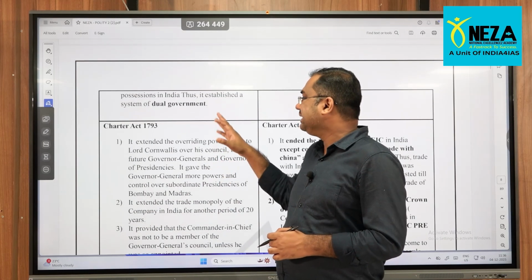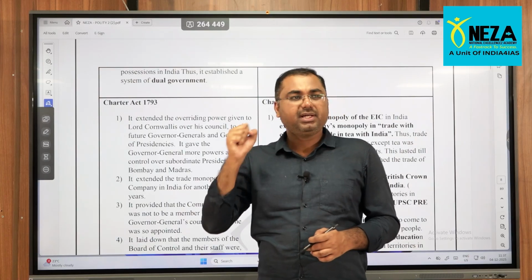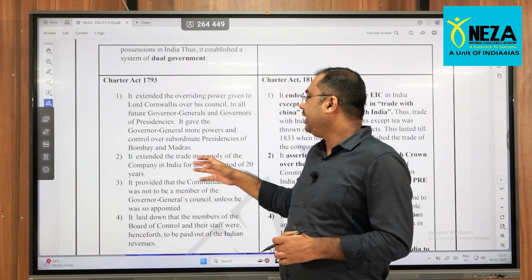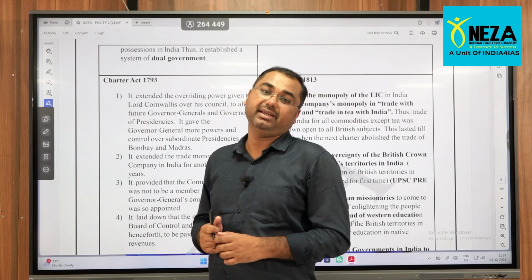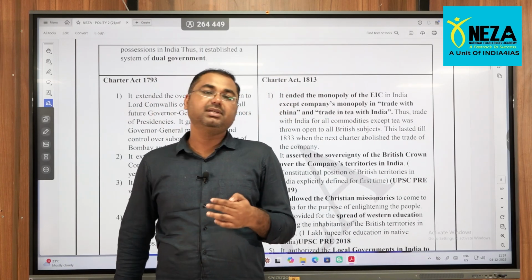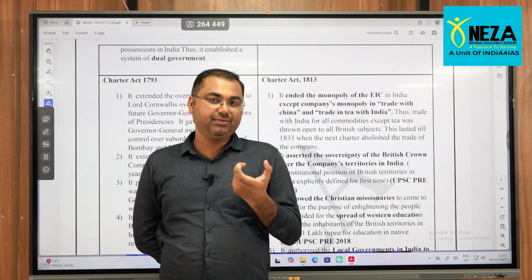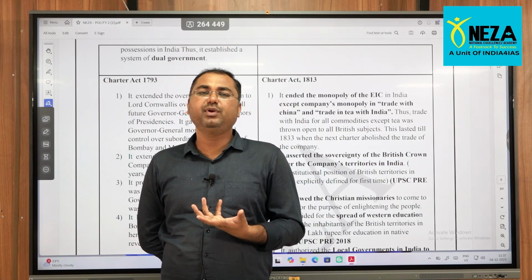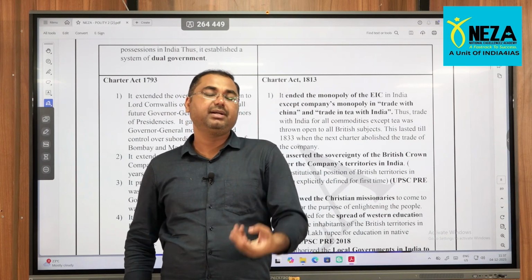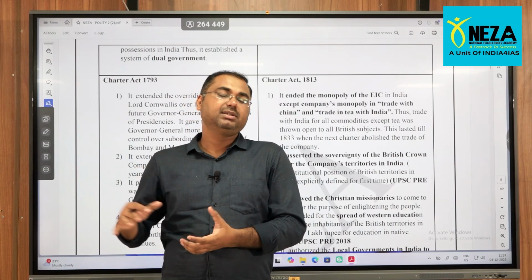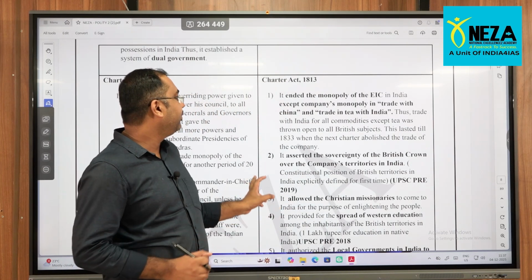Next, moving further, the Charter Act of 1793. Okay. Some of the political control they took under them, and extended the trade monopoly of the company in India for another 20 years. Whenever Queen Elizabeth gave that permission, it was majorly meant for 20 years. Here the trade monopoly means the British East India Company continued their trading activities in India with some of the other countries for the next 20 years. That is what is called the trade monopoly.